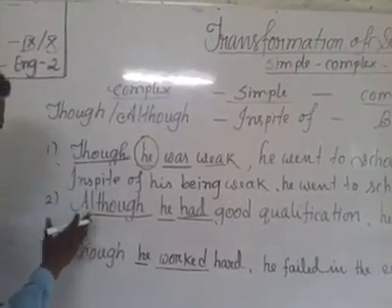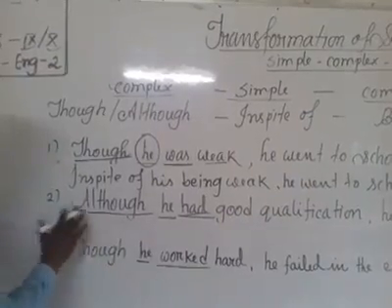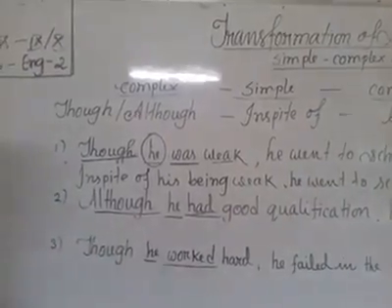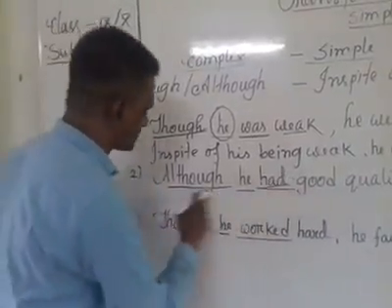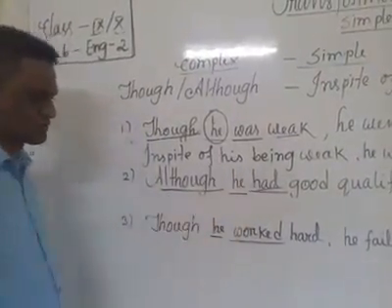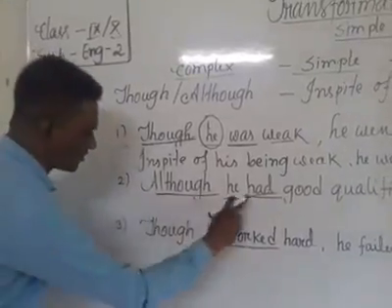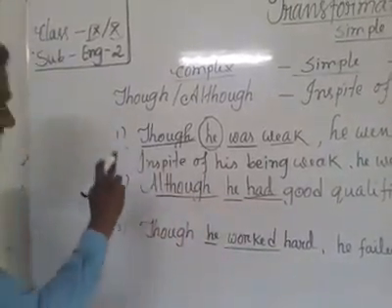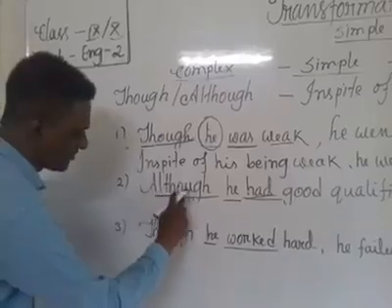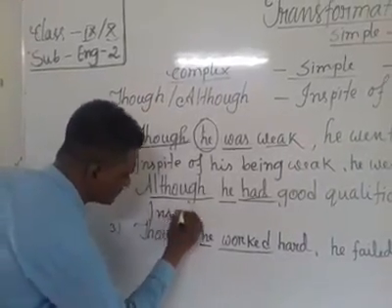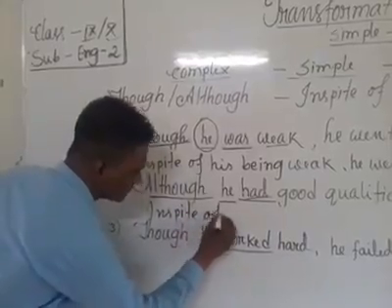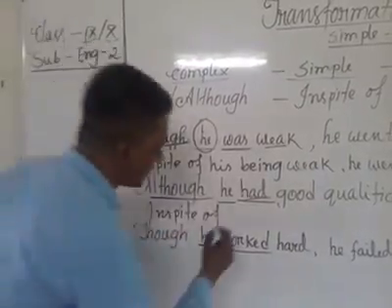And we can now go to the number 2 exercise. You see here, this sentence also starts with although. So as I told you before, instead of although, we have to use in spite of. And the possessive form of subject.